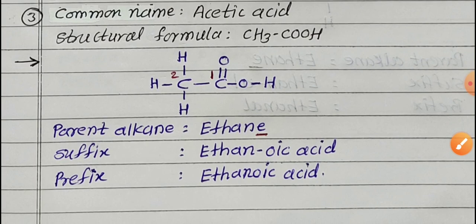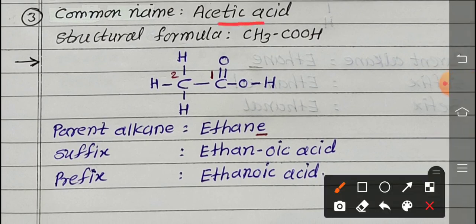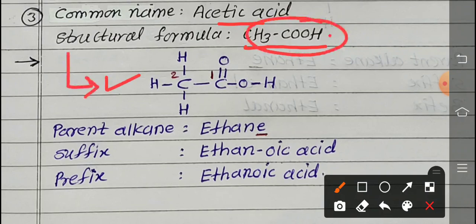Third one, common name acetic acid. Structural formula is given, CH3COOH. So how to draw the structure? We are drawing this structural formula. This is a condensed structural formula, and the actual structural formula we are drawing like this in our answer. So CH3, C double bond O, OH.